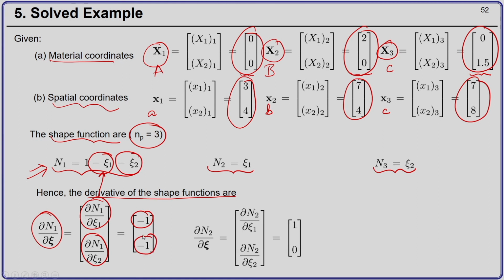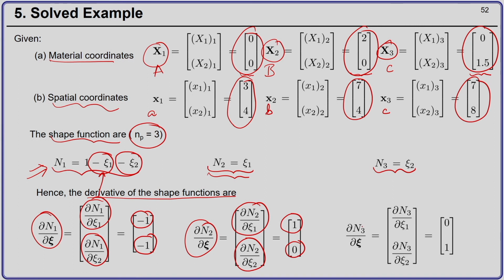Okay. Similarly, del N2 by del psi in array form is del N2 by del psi 1, del N2 by del psi 2, and N2 is independent of psi 2, therefore, we have 0, and N2 is directly equal to psi 1. So, we get 1. Okay. Similarly, we can compute del N3 by del psi, and in the array form this is 0 1.